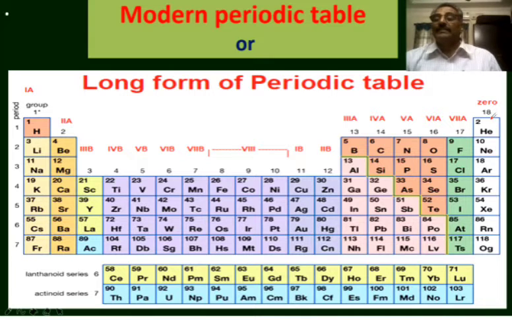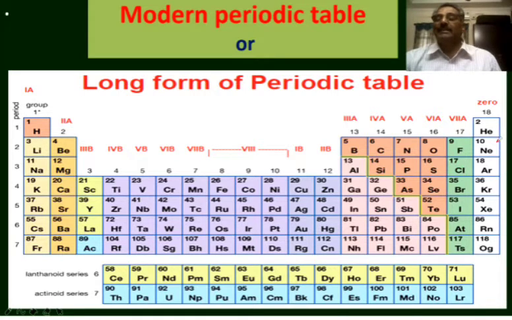So the 18th group is not reflecting the electronic configuration of helium. That is, the s block element helium is added to the p block elements in the 18th group, so the position of helium is still a controversy in the long form of the periodic table.